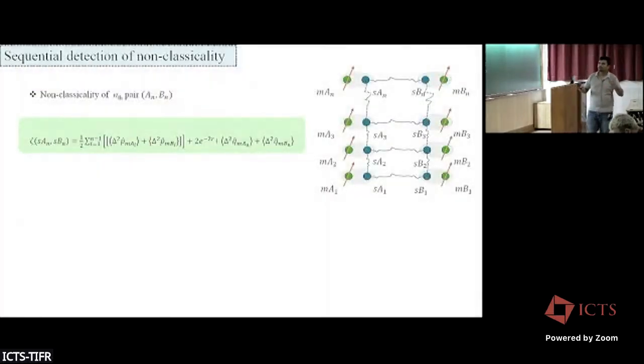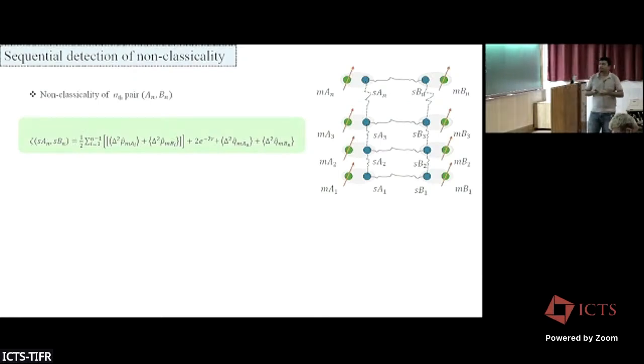Now the second thing is how many times we can detect the entanglement. For the first step, we can perform these things, and there will be a post measurement state. Again we can perform these things. So I think we can do this up to n times. At the nth time, the total entanglement of the resource can be written as this. So this is the momentum quadrature variance of the previous n-1 rounds, and this is the position quadrature variance of the last round.